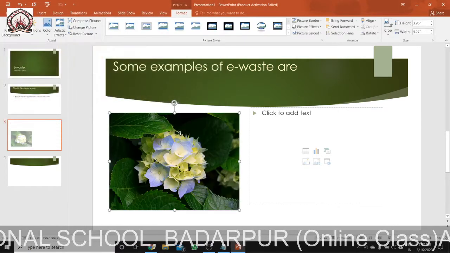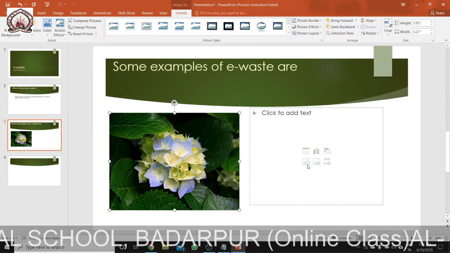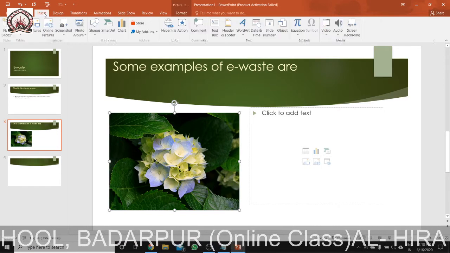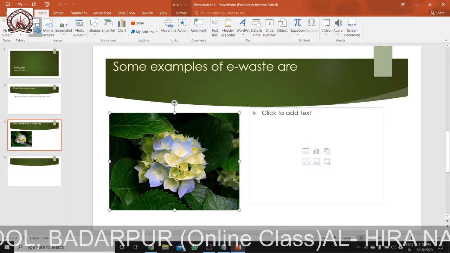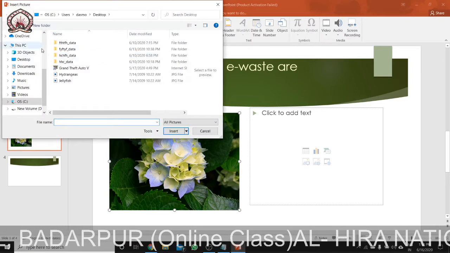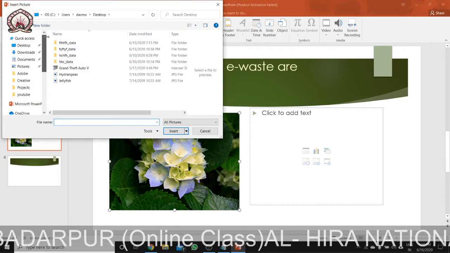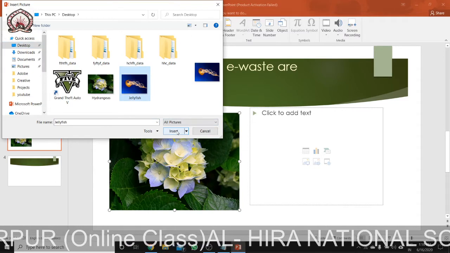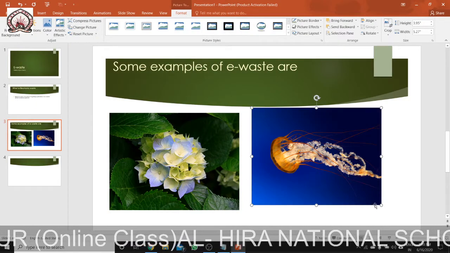So insert, you can see images, insert, then you can click here on pictures, or you can insert the picture by going to insert picture. Okay, insert picture, then let me click on desktop and then say this is a waste. Say for example this is an e-waste. So you can see the picture has come.